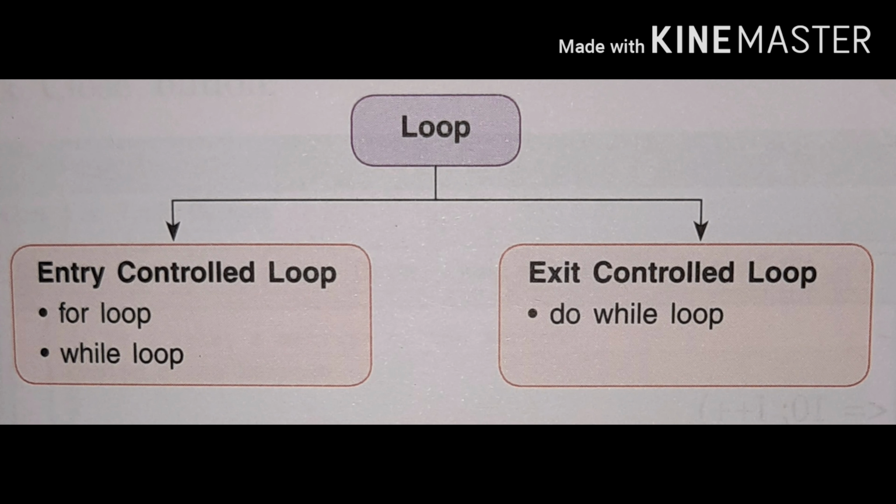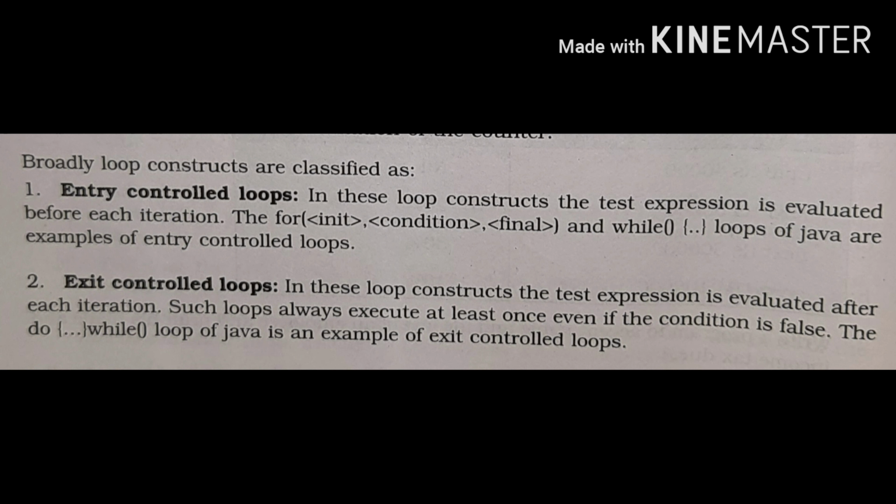Loops are classified into entry control loop and exit control loop. Entry control loop consists of for loop and while loop, and exit control loop consists of do while loop. In entry control loop, the condition is checked at the beginning of the loop. If the given condition is true, then the control will enter the loop for the execution. The process is repeated until the given condition is false.